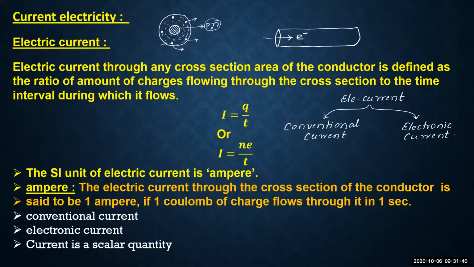As the electrons flow through the cross-sectional area of the conductor, that leads to a current, and that current is called the electronic current. Remember.